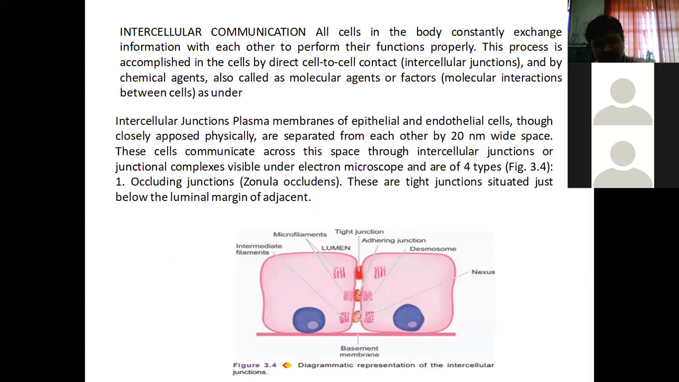Got it, students? Hello? Yes, sir. Yes, correct. From the diagram, it will be easy for you to understand it.